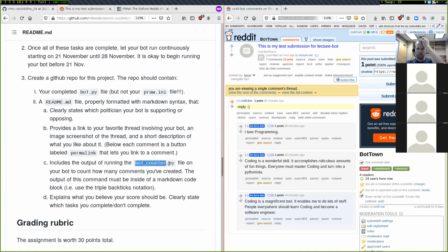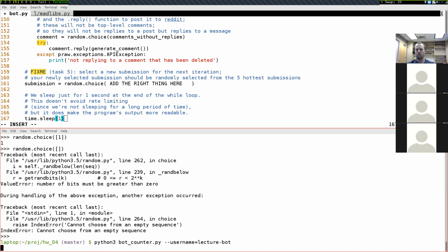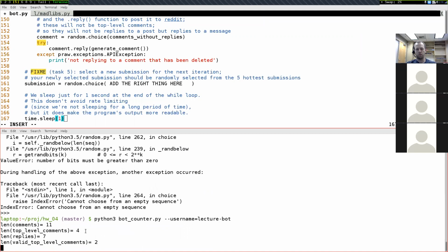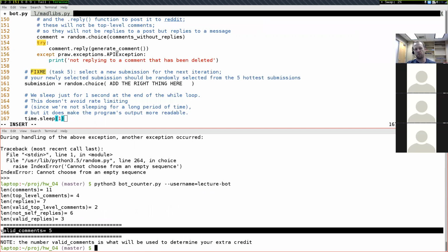And then, oh yeah, so let's run the botcounter.py file again. So we've made a bunch of posts. Let's go ahead and redo the botcounter.py file. So down here is my python3 botcounter.py and then the lecture bot command. And so we have a bunch of comments and various things that we've created. And so 11 comments total, but only 5 of them are valid comments that count towards my extra credits.